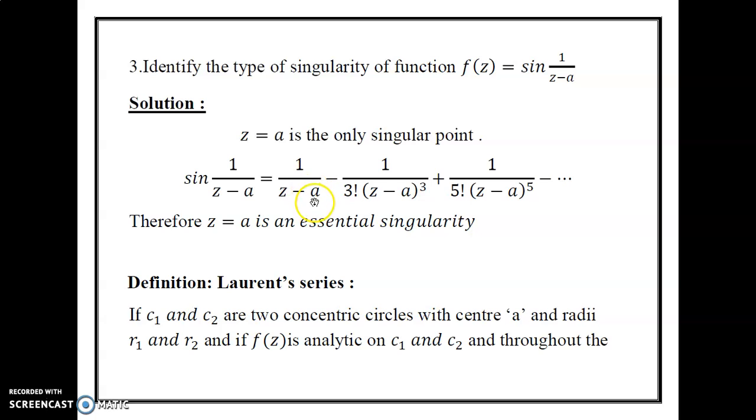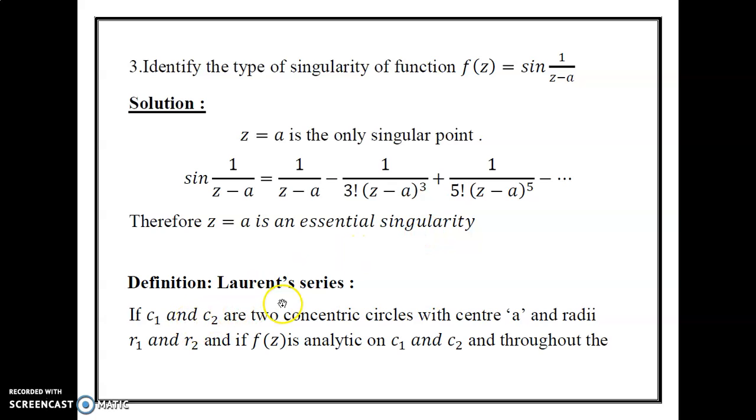Therefore, 1 by z minus a minus 1 divided by 3 factorial into (z minus a) whole cube plus 1 by 5 factorial into (z minus a) whole power 5 minus etc. Substituting z in the place of a, we get the final value is infinity. Infinity is the infinite number of terms only. Therefore, the given problem is an essential singularity.